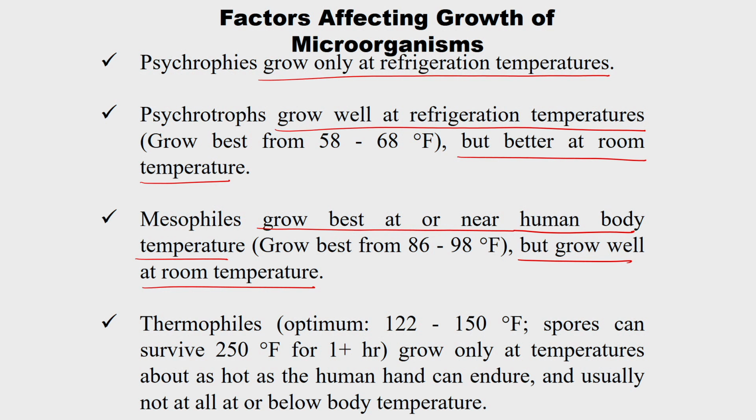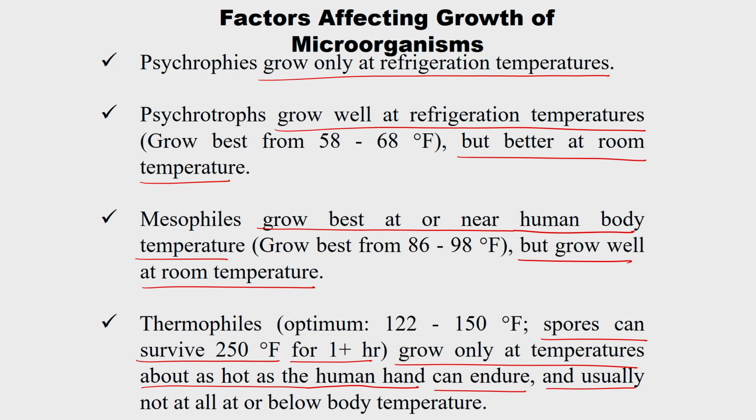So, most of the organisms found in food are mesophiles, which grow well at room temperature. The fourth category is thermophiles, which have an optimum temperature of 122 to 150 degrees Fahrenheit. The spores can survive around 250 degrees Fahrenheit for more than 1 hour. They grow only at temperatures about as hot as the human hand can endure, and usually not at all below body temperature.